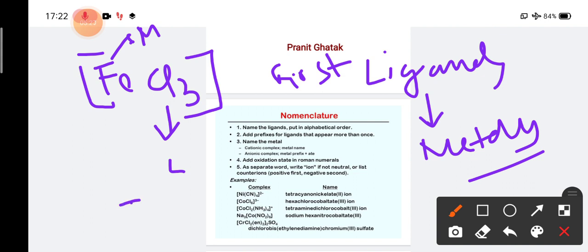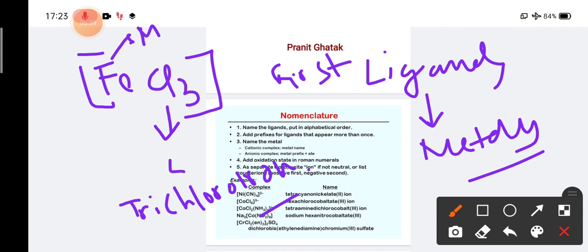The name of the ligand will be trichloro because there are 3 chlorine ions present. We cannot write it as trichloride because when chlorine is in the coordination sphere, the name of the ligand is changed from chloride to chloro. So trichloro iron, this was the name of this group.